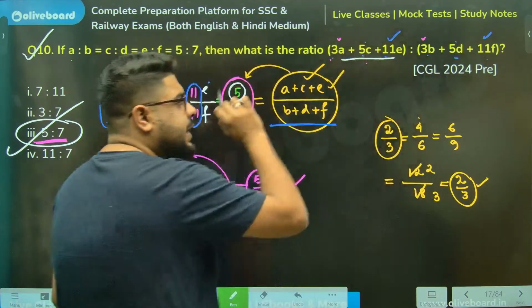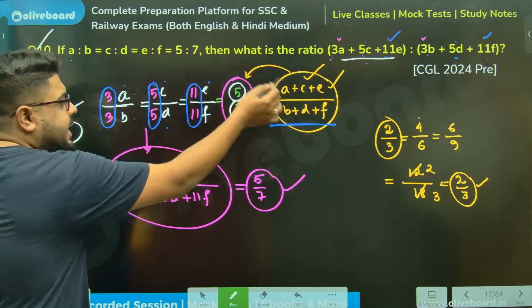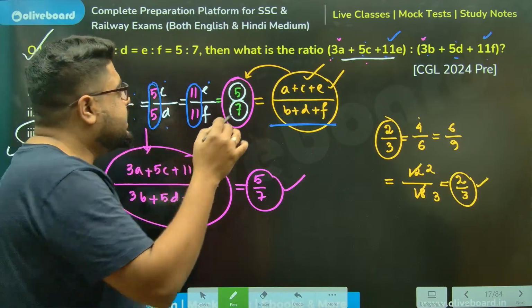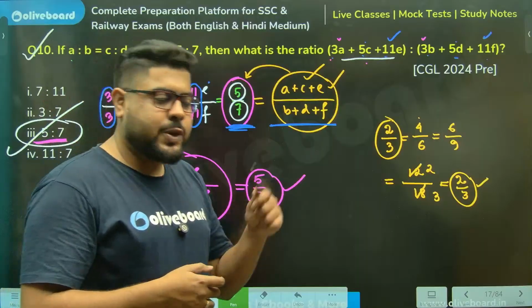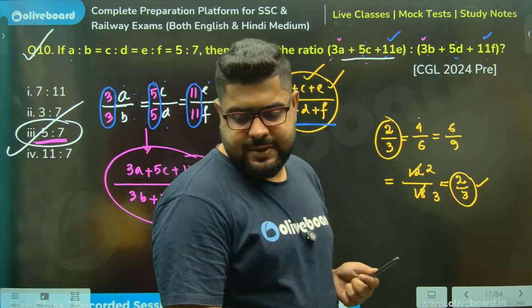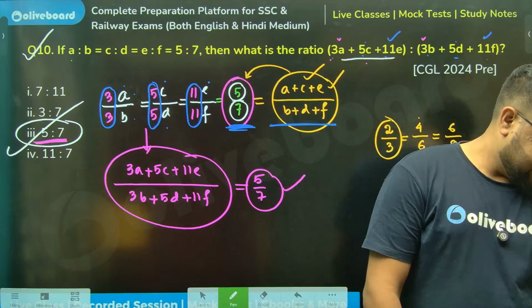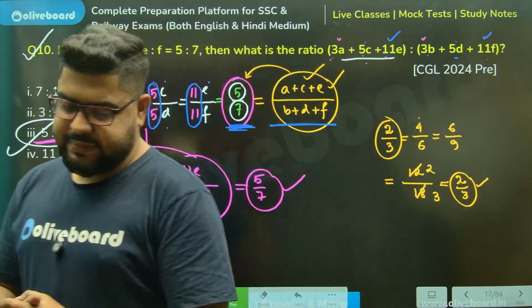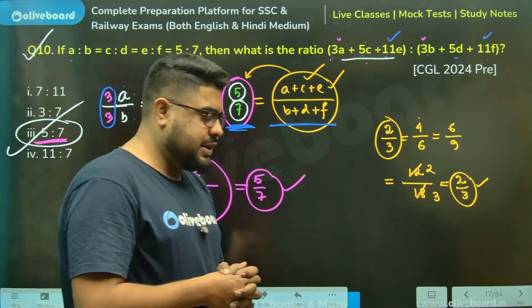So now you use the addition property. Now you add them. If you add them, the ratio will not change. The ratio will remain 5 by 7. So hence we are getting to our answer. Clear, Sankalp? 100% clear, brother? Done. Chalo then.